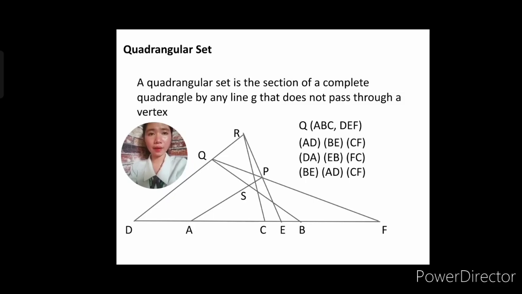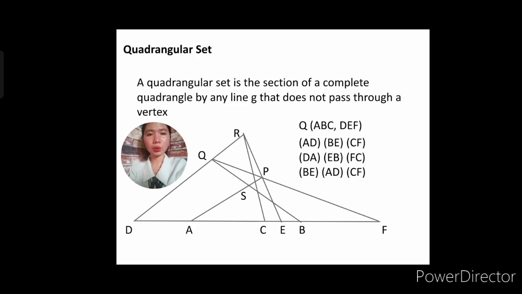It can be 5 or 4 when a side of our quadrangle passes through 1 or 2 diagonal points. For example, if the side of the quadrangle passes through any one diagonal point, it will only become 5 collinear points. But if it passes through 2 diagonal points, it will become 4 collinear points.